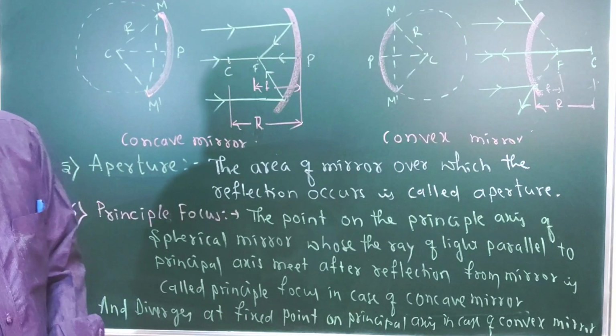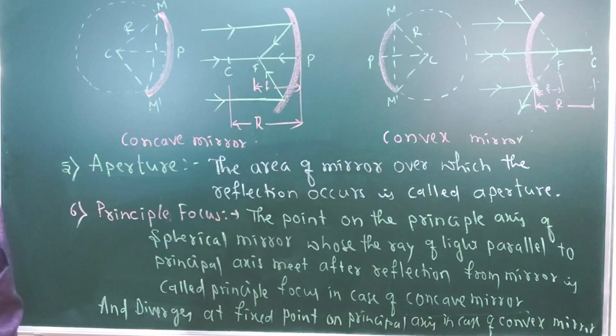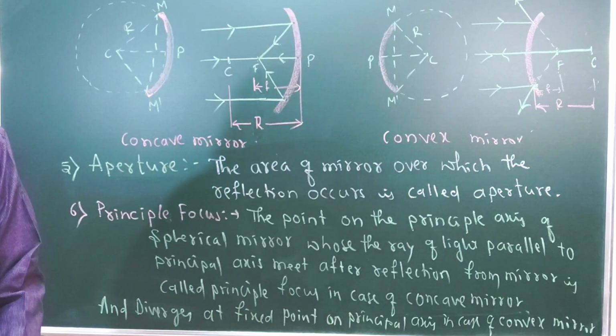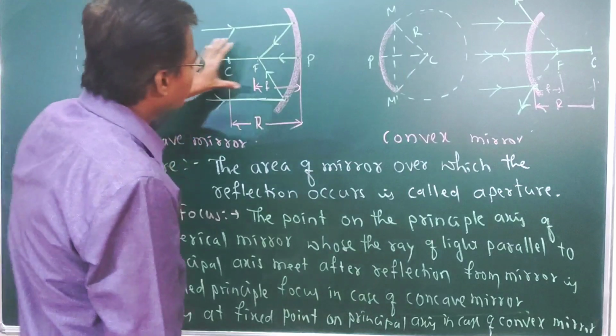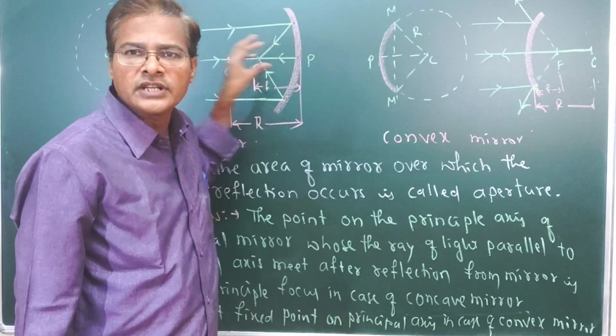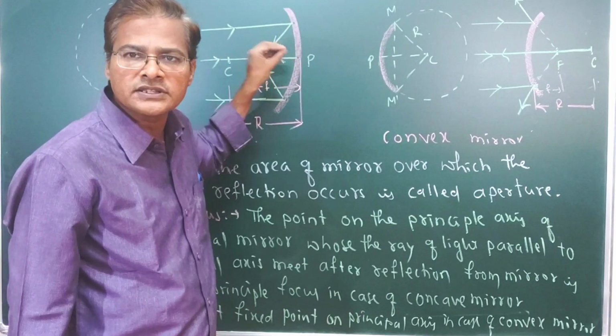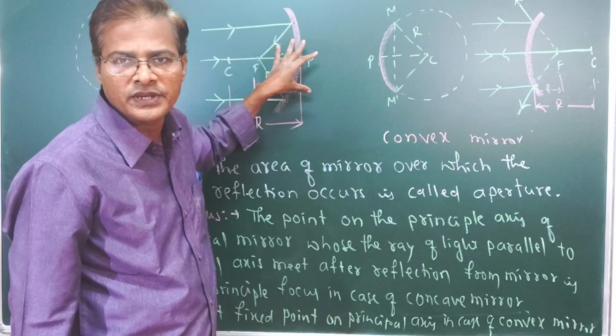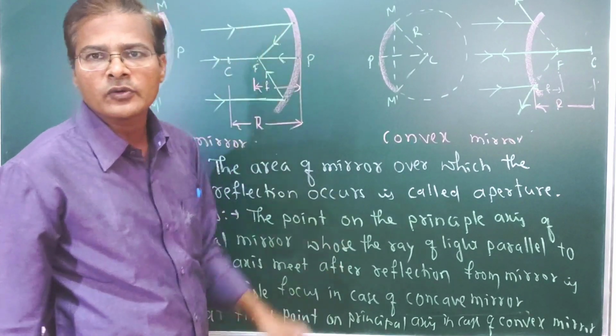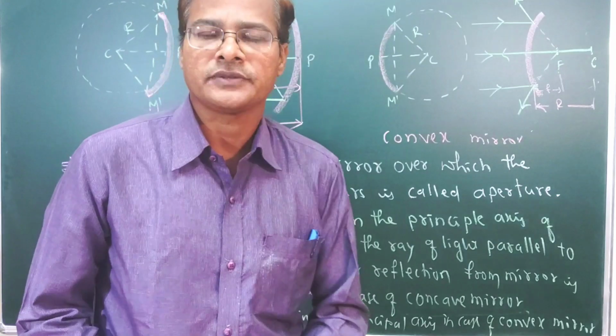Next we are going to see the principal section. What is a principal section? Any section of a spherical mirror that passes through the pole of the spherical mirror, we are going to call the principal section.